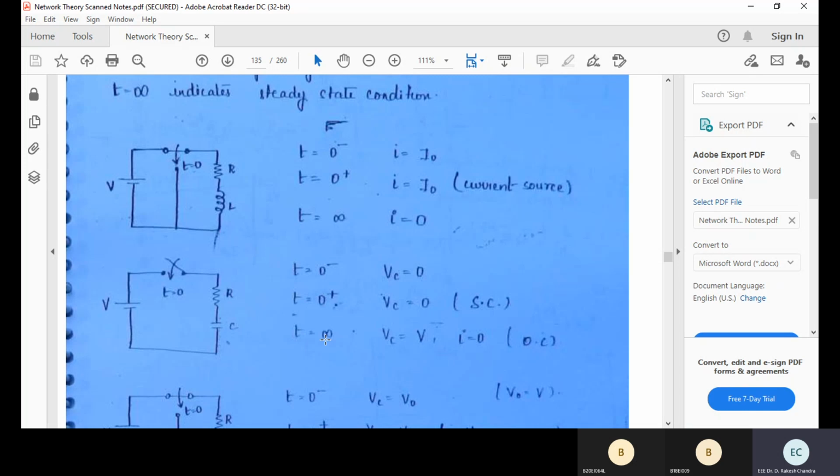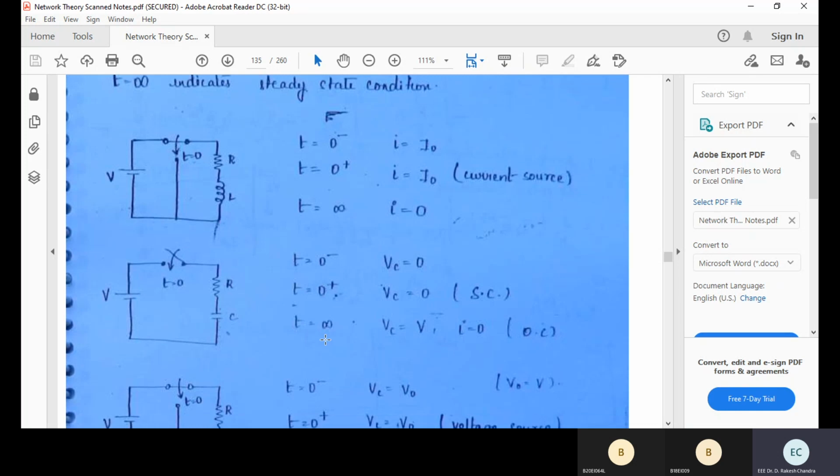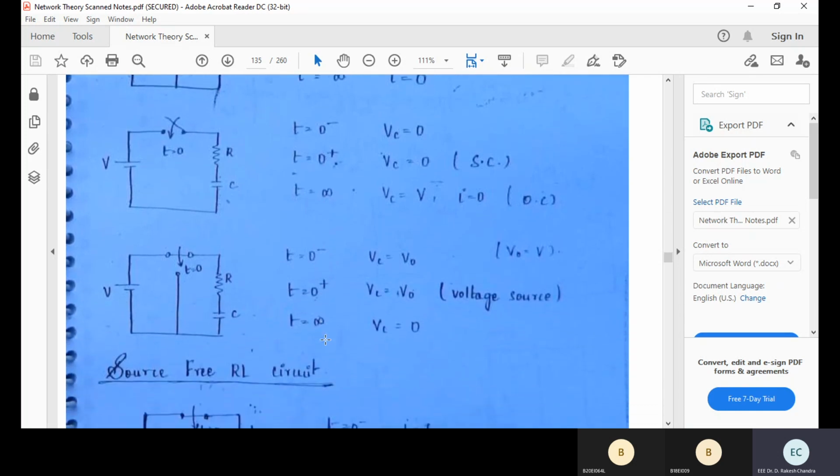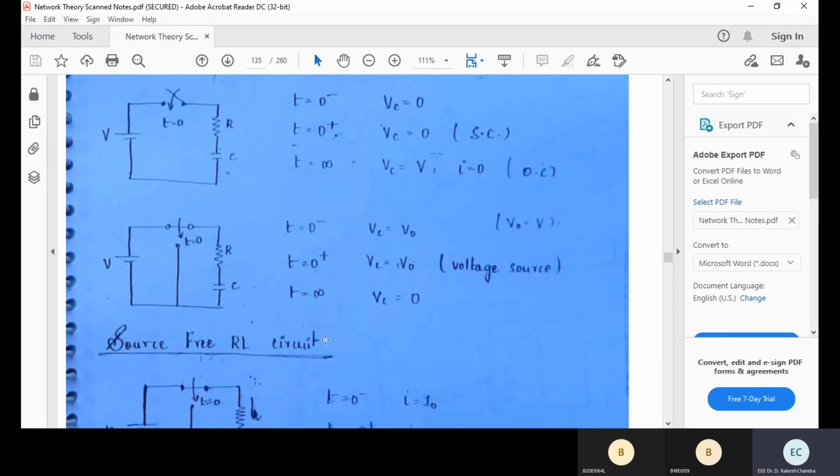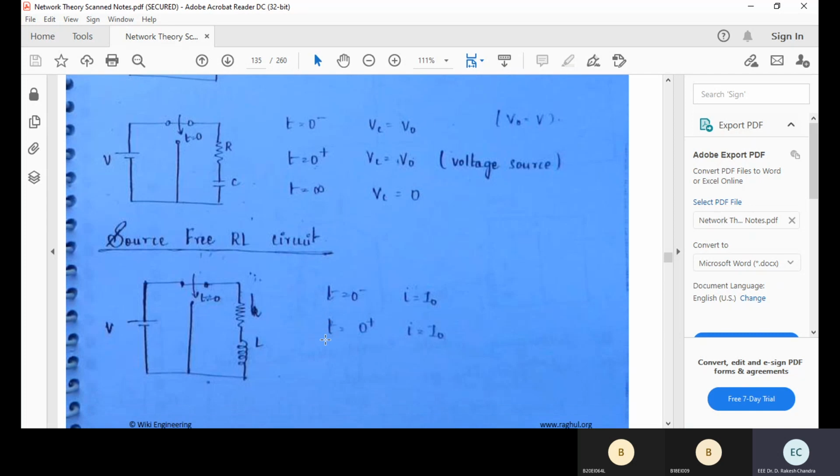Similarly, if you look at the capacitor, at t equal to 0 minus and t equal to 0 plus, the voltage across the capacitor should be constant. Why? Because it does not allow sudden changes in the voltage across it. Here is another case, t equal to 0. The switch is moving from position 1 to position 2. At 0 minus, the RC circuit along with the source is connected. At 0 plus, only the RC circuit is connected.